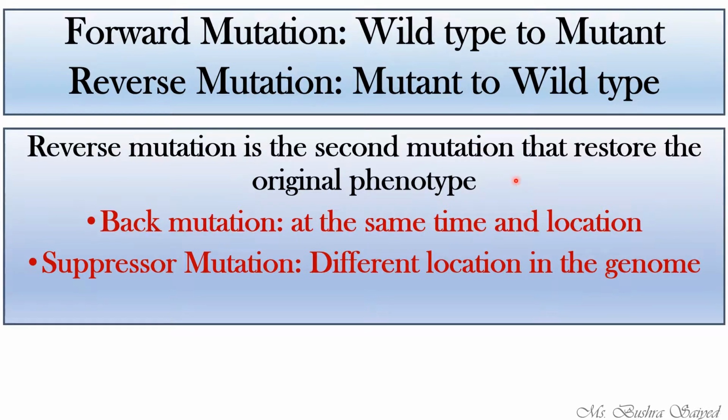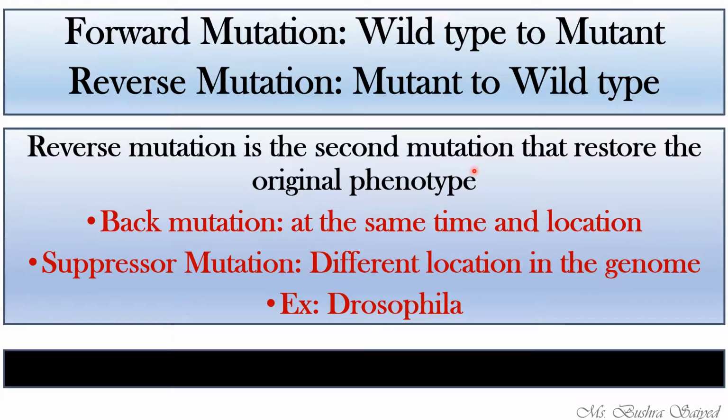So no matter if there is a mutation in the gene, at some other location it has changed or repaired the thing, and the reverse mutation has restored the original phenotype. An example of it is Drosophila. In Drosophila, many examples of reverse mutation are observed.